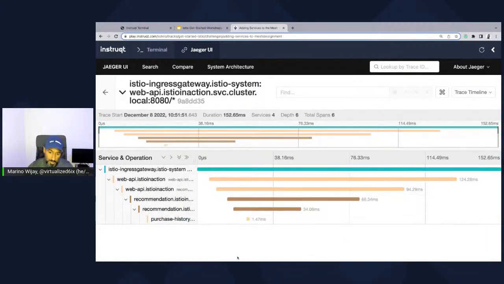So for you to get your response, guess what? I have to pass through all these services to get to purchase history to give you the answer. That's important, right? But how these are all tied together is something called the B3 header ID, or the B3 trace header, which basically says, if I have a set of spans, right? Look at this. This is a span, this is a span, this is a span, but this entire thing is a trace. All these spans need to be tied together to form this trace. That B3 trace header ID is what ties all of these different spans together to give you this trace. Let's go ahead and hit check.